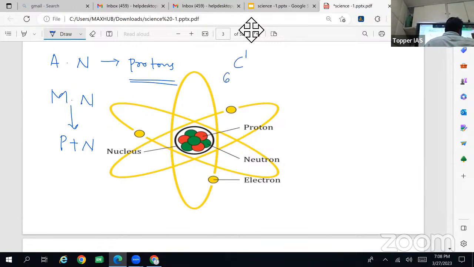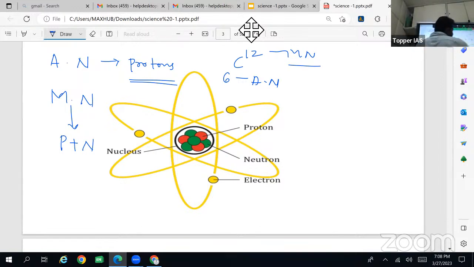For example, C 6 12. Here 6 is the atomic number, which means there are 6 protons, and this is the mass number, so there are 6 protons, which means there will be 6 neutrons.